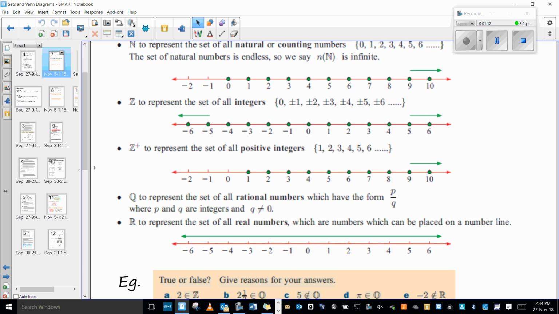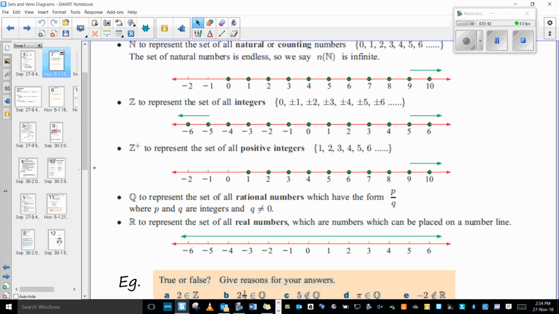And Q talks about rational numbers. A rational number is a number that can be written as a fraction. Most numbers are rational. Even recurring decimals can be written as a fraction. Things that are not rational would be things like pi, square root of 2, and a few other square root numbers. But the majority of numbers are rational.